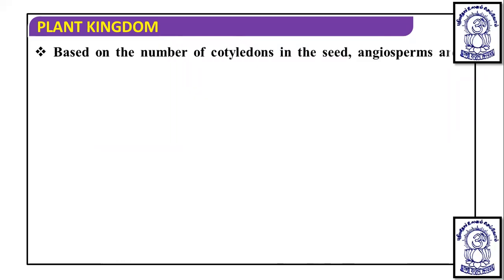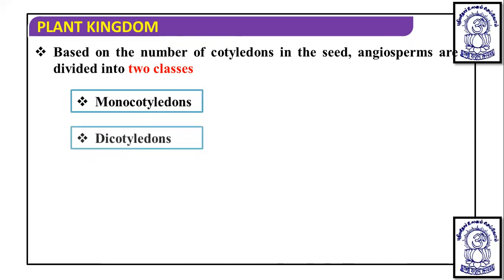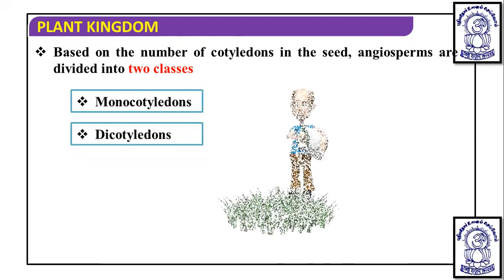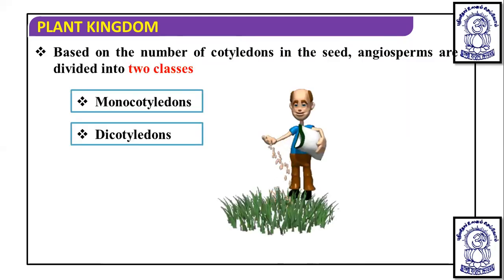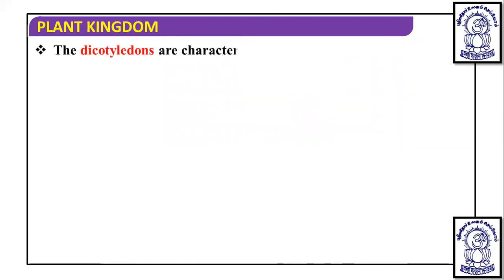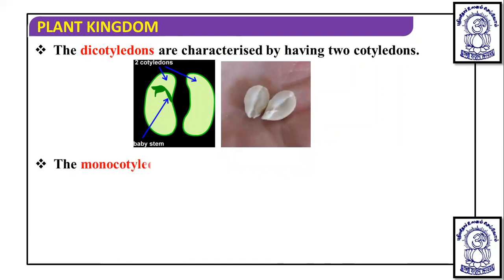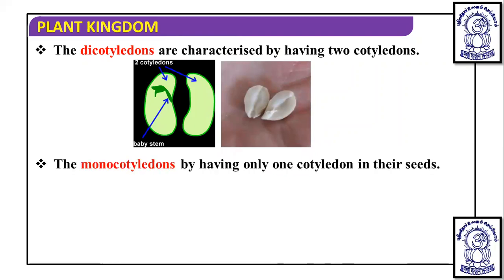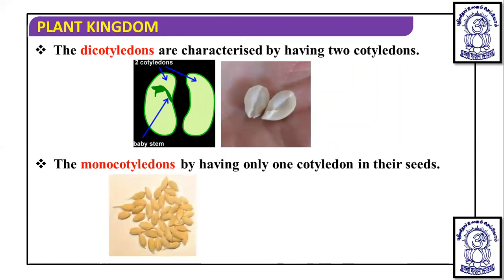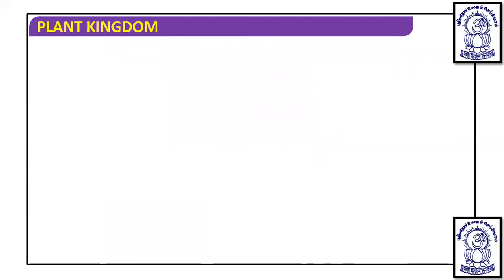Based on the number of cotyledons in the seed, angiosperms are divided into two classes, that is monocotyledon and dicotyledon. Monocotyledons have a single cotyledon, and dicotyledons have two cotyledons. The dicotyledons are characterized by two cotyledons. You can see this one, dicotyledons are there, and monocots have only one cotyledon in their seeds. You can see here. Okay, so this is the thing.